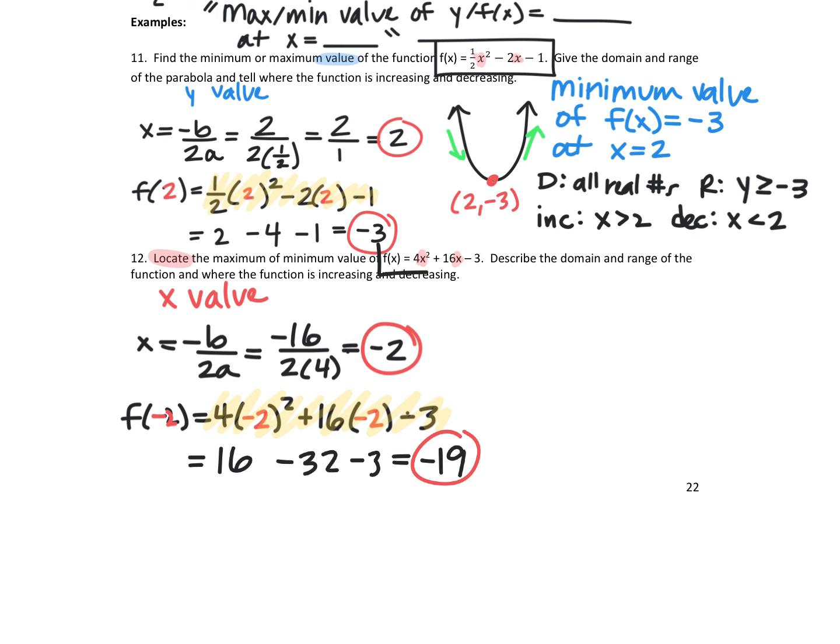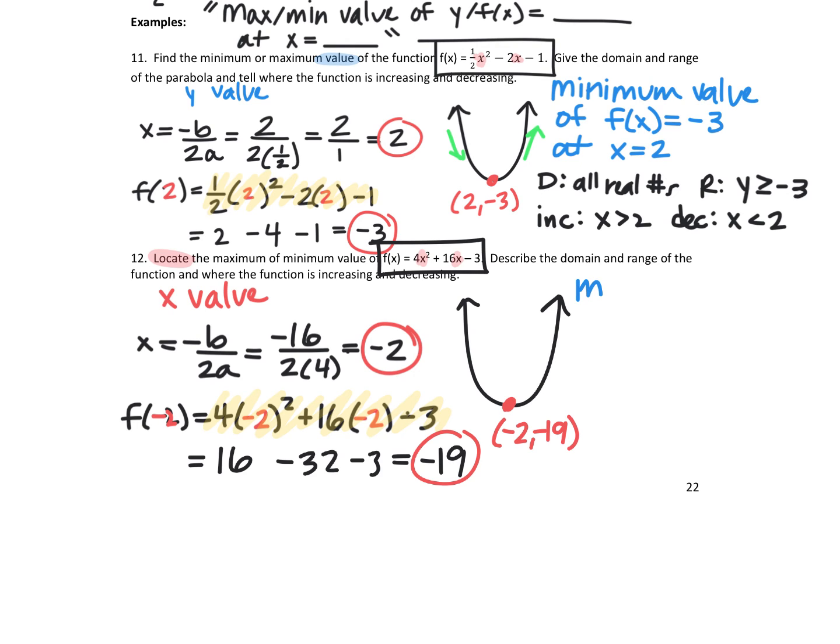Look at your equation, please, and the a value, the one out in front. Does it open up or down? It's an a value of +4, so it's opening up. The vertex is at the bottom at -2, -19, which means, again, we would have a minimum because it's at the bottom. So it's a minimum.